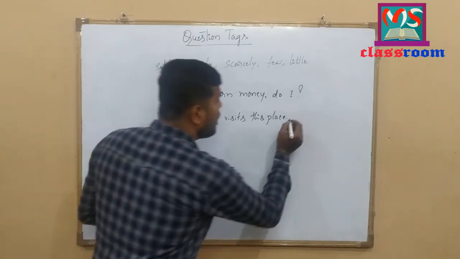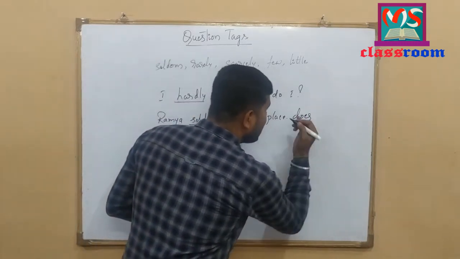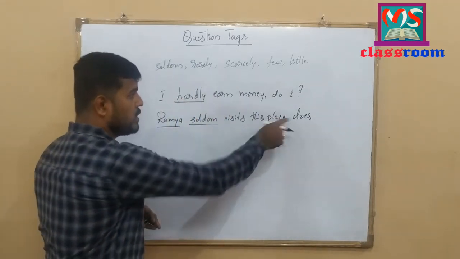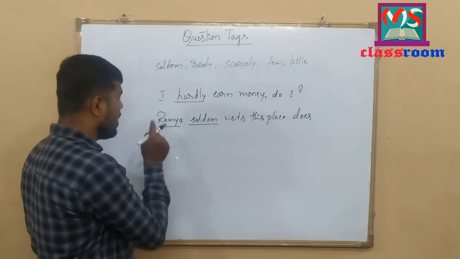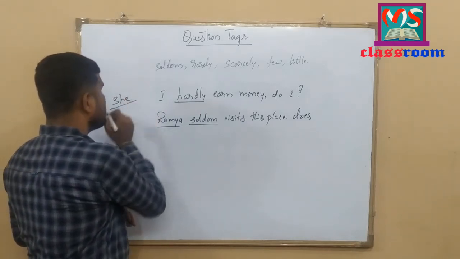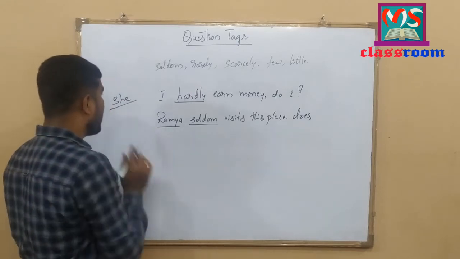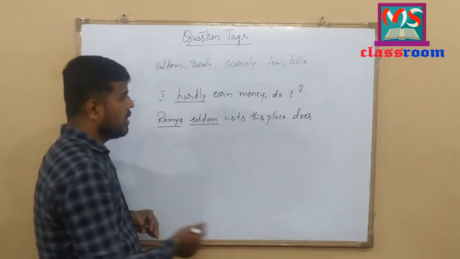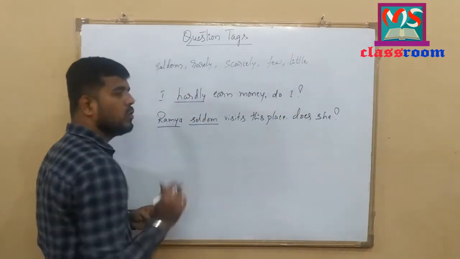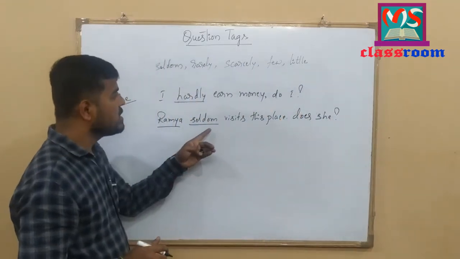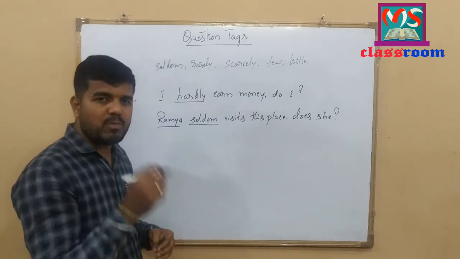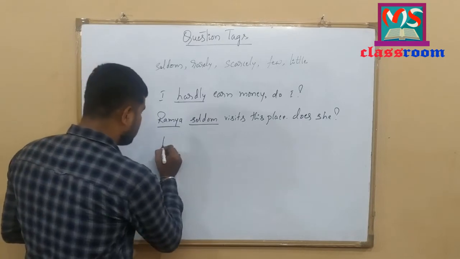So we should consider does, and here this is semi-negative, so we should use does only. And to refer to Ramya, we can use personal pronoun she, which indicates female gender. Here, does she, and put question mark. Ramya seldom visits this place. Does she? Let me write one more example.